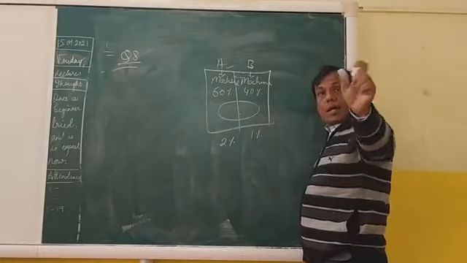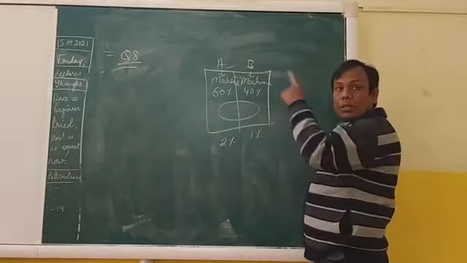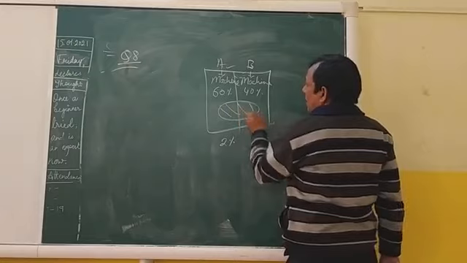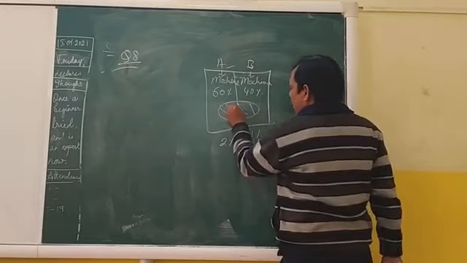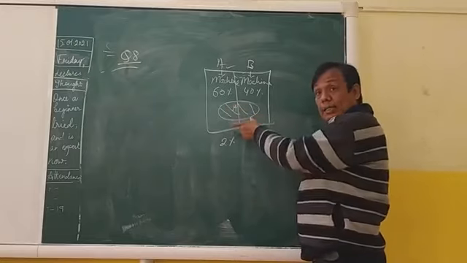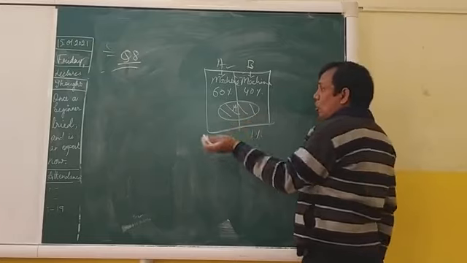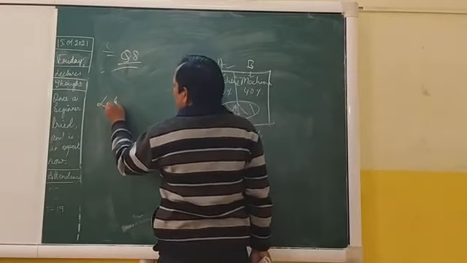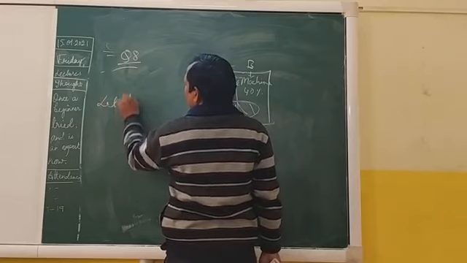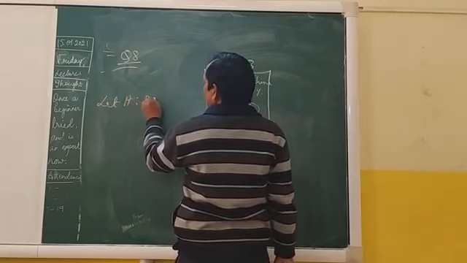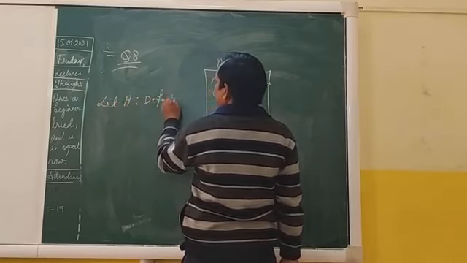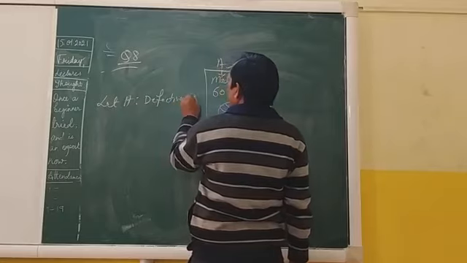So one item is being picked from this. Let A represent defective items.